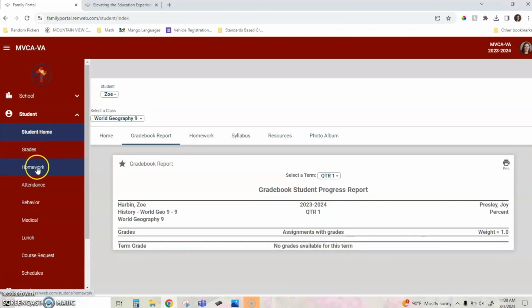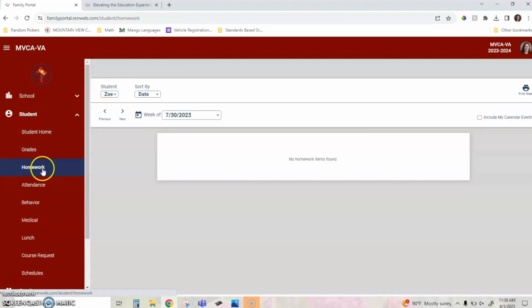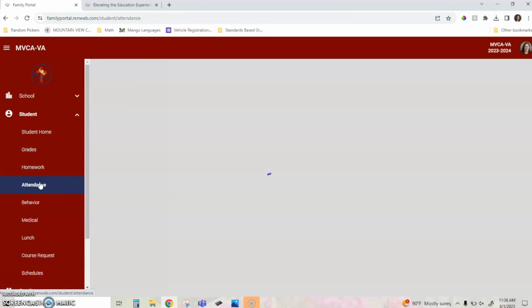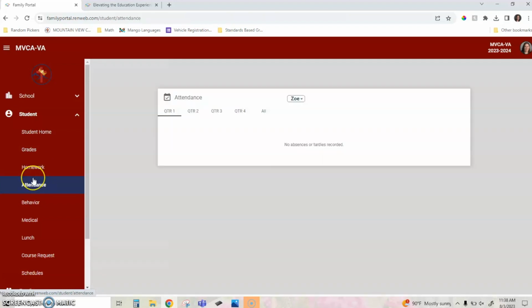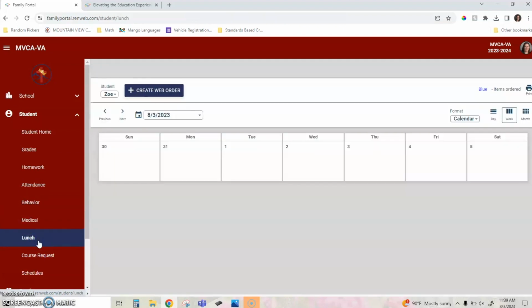If we go back to the Student Home, underneath you can see we've got some sub-menus here. So again, I can check grades, I can check homework, I can check attendance. If my child is a driver and I need to know if they're arriving on time for school, I can check that here. Any behavior issues or medicine that's been distributed will also be noted here under the Student tab.